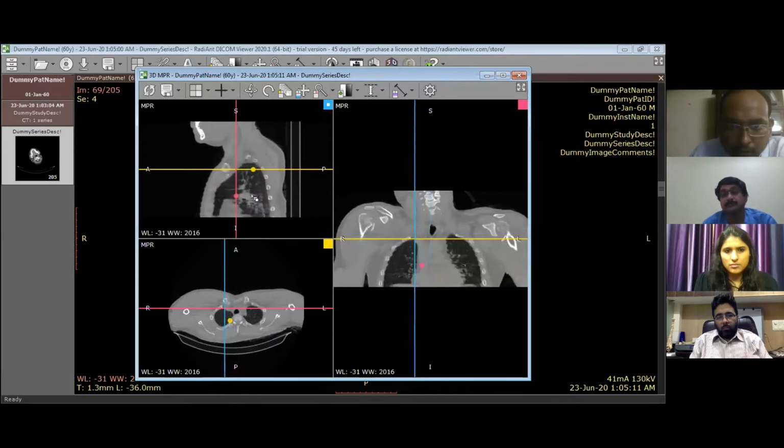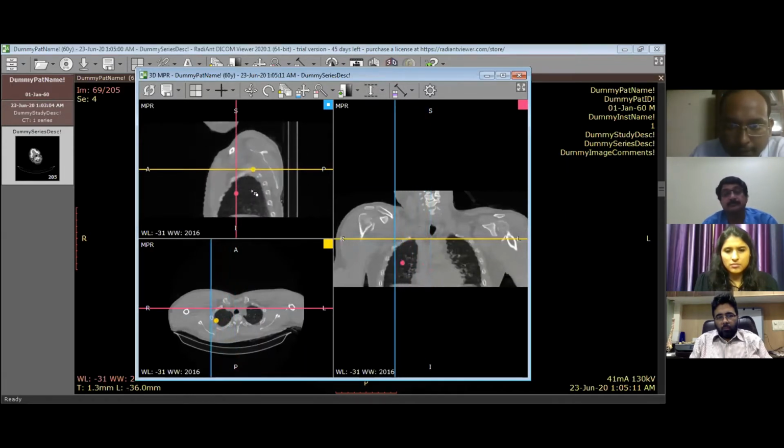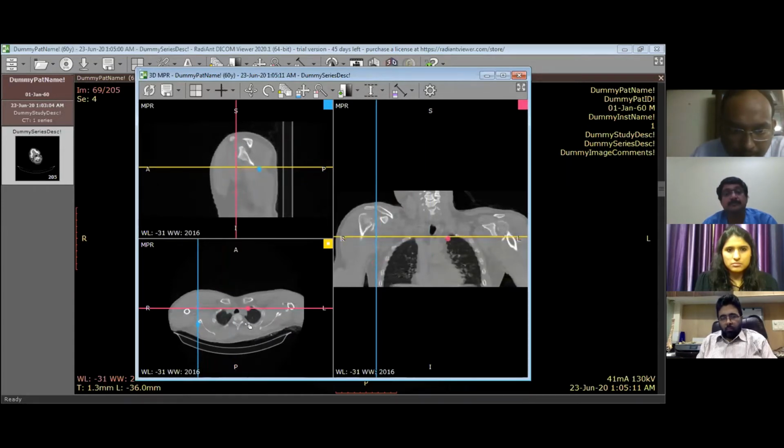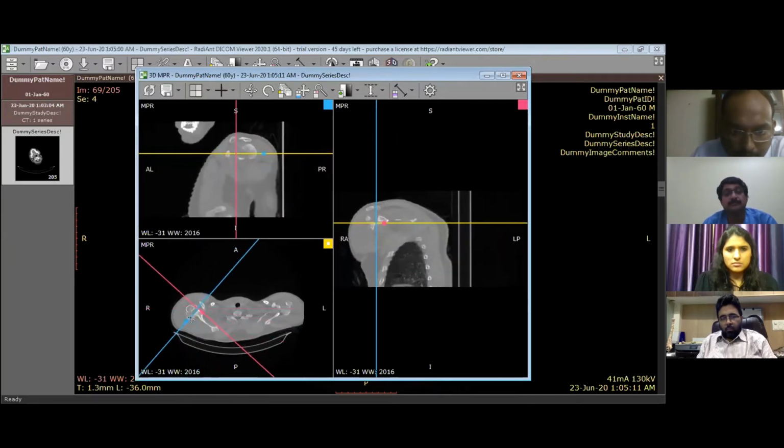I'm going to show you the end-face view of the right side of the glenoid. You have to select the sagittal image, and then in the axial image below, you have to make a line which is parallel to the glenoid. You can see this is the glenoid, and I have made this blue line parallel to it.